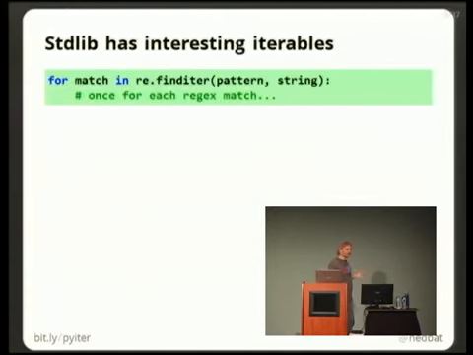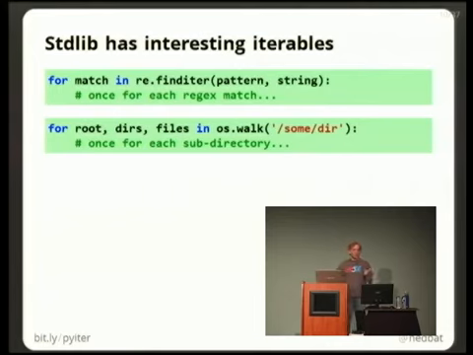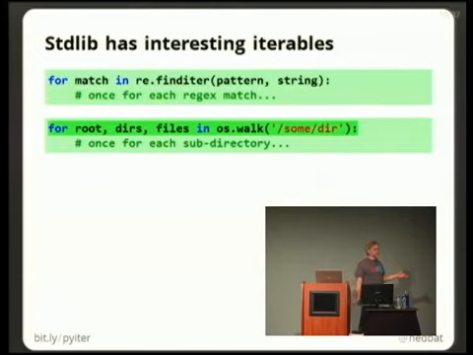The standard library has lots of other interesting iterables as well. So for instance, in the re module, there's finditer, which will give you a stream of match objects, one for each place in the string where your pattern is matched. The os.walk function iterates all of the subdirectories in a tree of directories. This is interesting because we've taken a fundamentally two-dimensional structure, a tree of subdirectories, and we've flattened it out by iterating over the subdirectories. os.walk has kind of a strange form. You see it gives you 3 values each time. The point here is that os.walk produces an iterable, and the for loop can iterate over it.